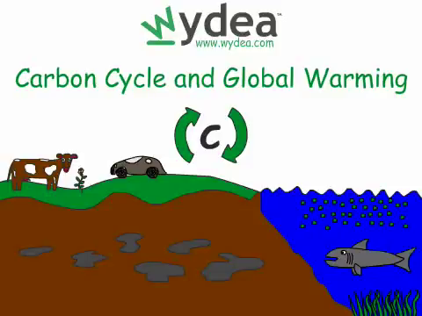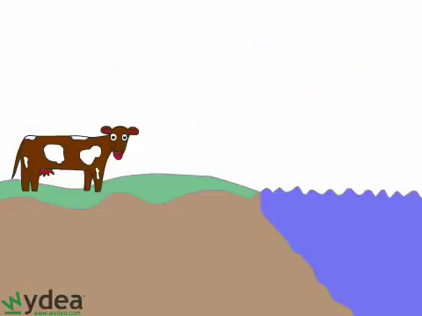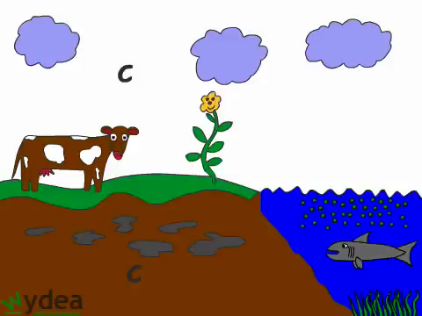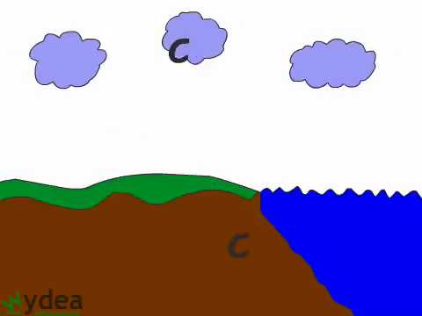The carbon cycle and global warming. Carbon is present in every living organism, our atmosphere, oceans, and Earth. It's all around us and constantly circulating, being absorbed and released in cycles that have been taking place since the beginning of the Earth. The carbon cycle is the flow of carbon in and between four areas of our planet.